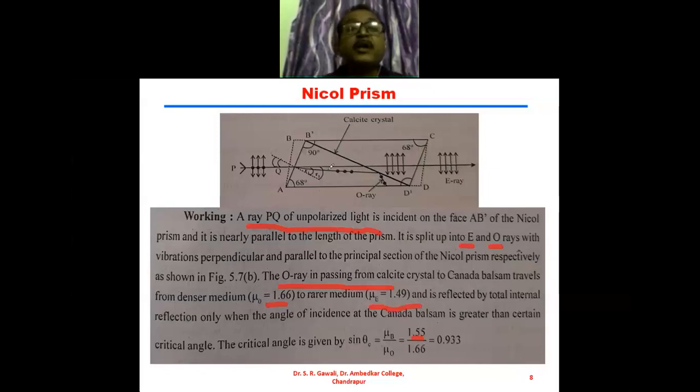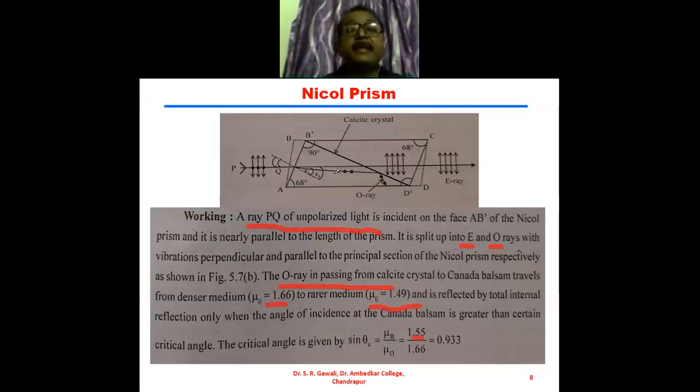So these are the two rays, and these two rays of light will travel in different directions with different velocities. The calcite crystal has a different refractive index in different directions.